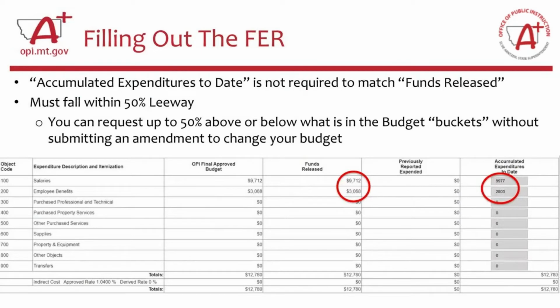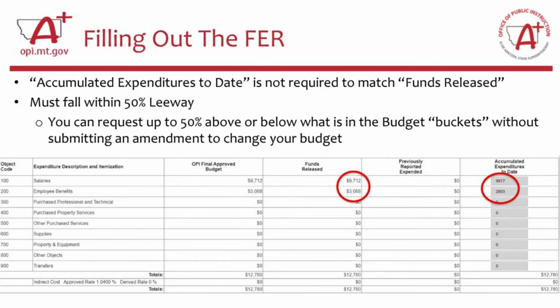Next slide, please. As you're filling out this column, accumulated expenditures to date, it doesn't necessarily have to match what is in the funds released column. For example, in this screenshot down here, you can see that the funds released column for 100 salaries was $9,712. That is how much OPI paid out on this grant in this line item. But over on the accumulated expenditures to date side, on the right-hand side, what the school actually spent was $9,977. So that was like a $200 difference between what the school received and what the school paid.